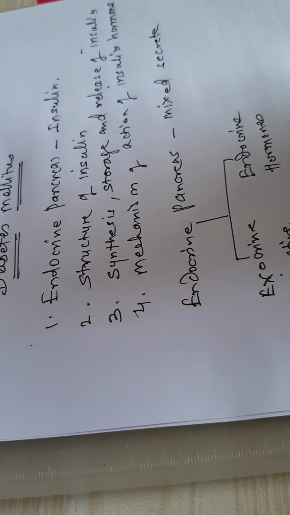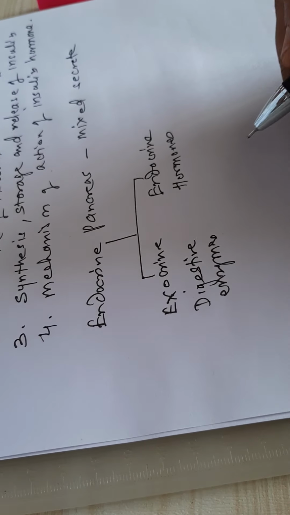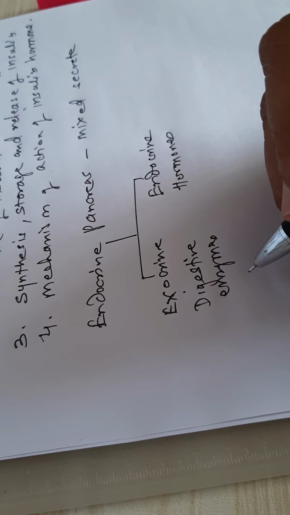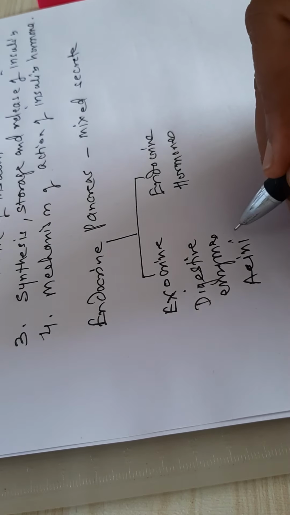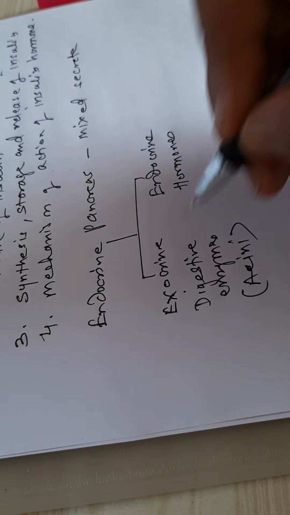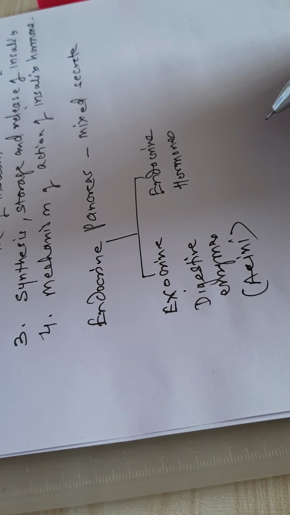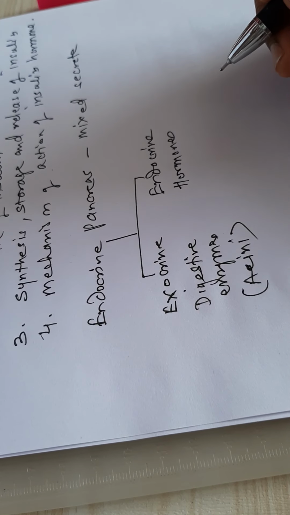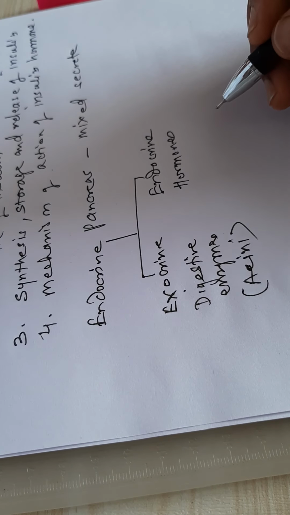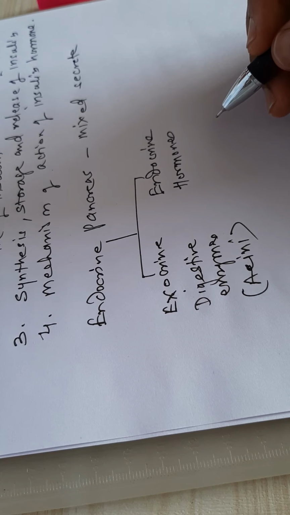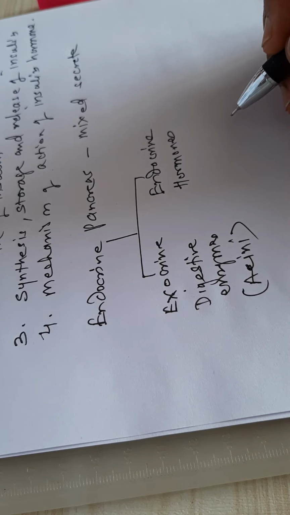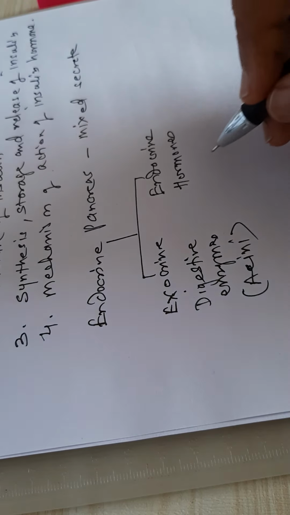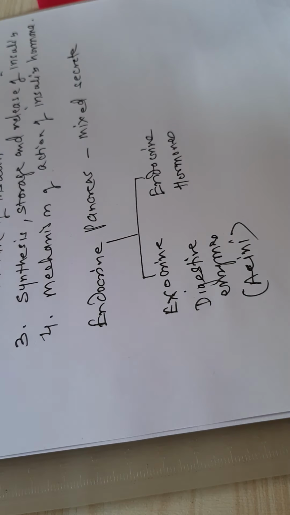The exocrine portion of the pancreas is related with acini. These are the cells which synthesize and secrete the digestive enzymes, while endocrine function is related with the cells present in between the acini, and these cells secrete different types of hormones.